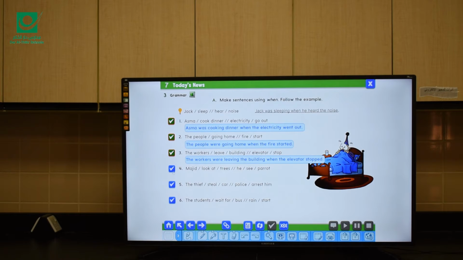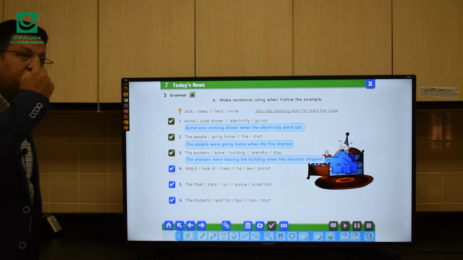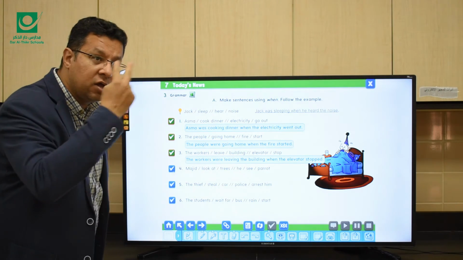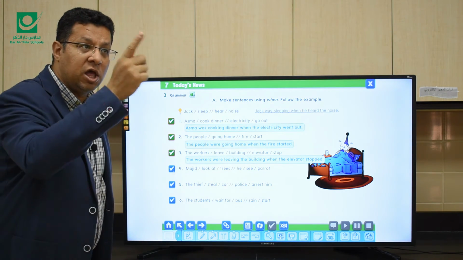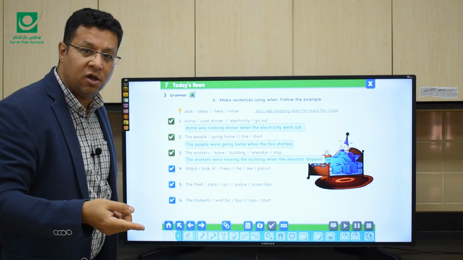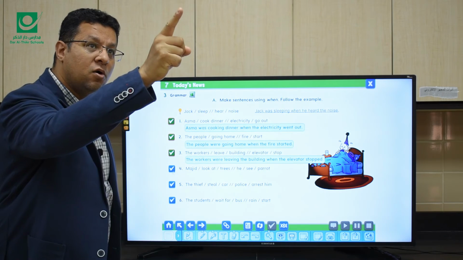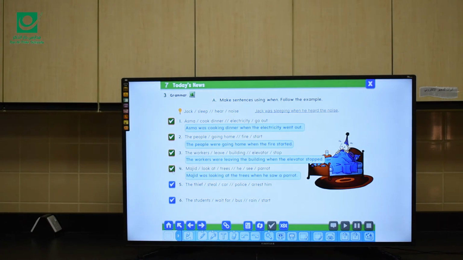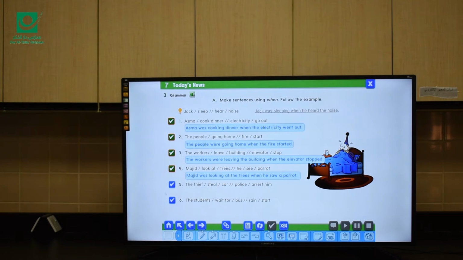Number four: Majid, look at trees. He see parrot. Look is a longer action. He was looking when he saw a parrot. So Majid was looking at the trees when he saw a parrot.